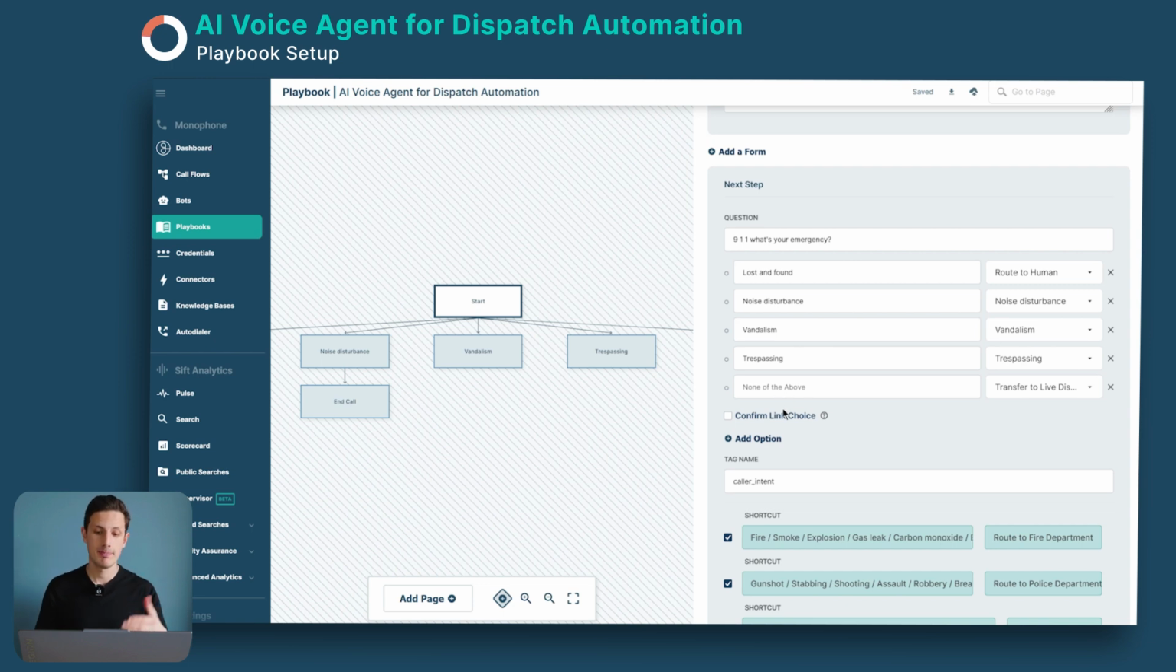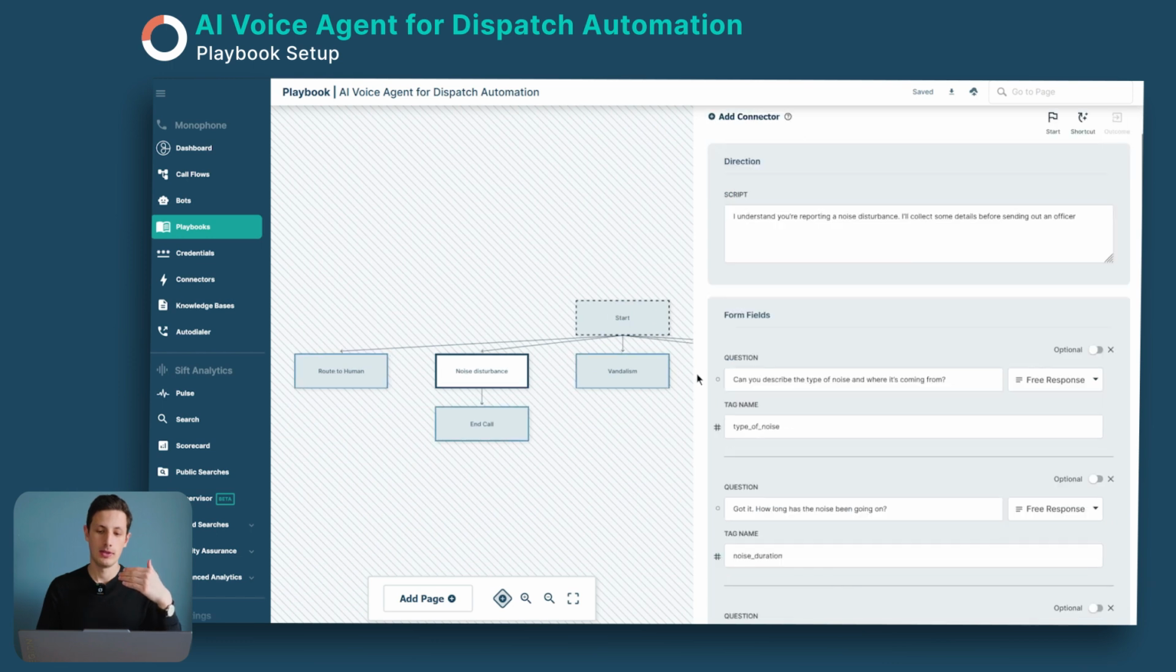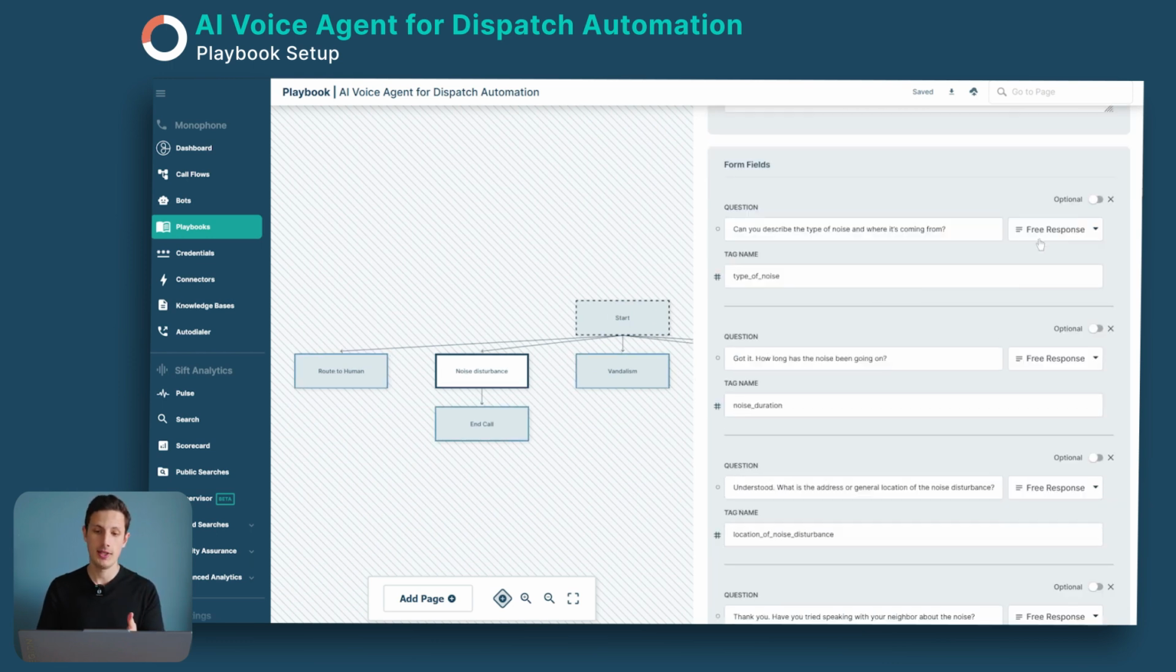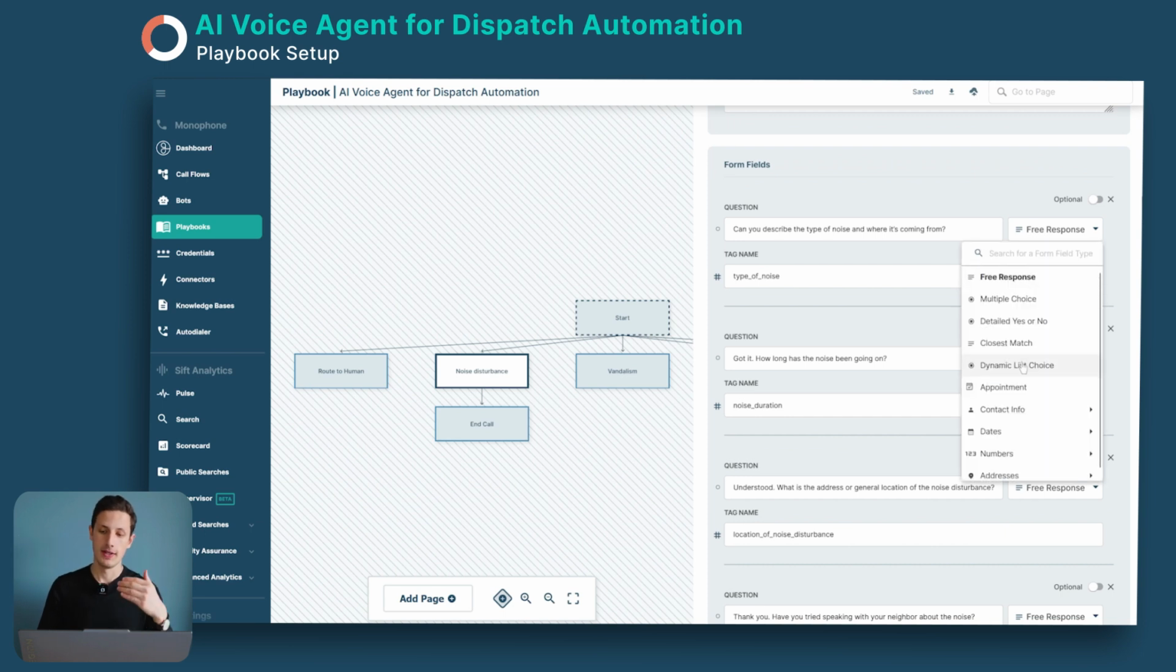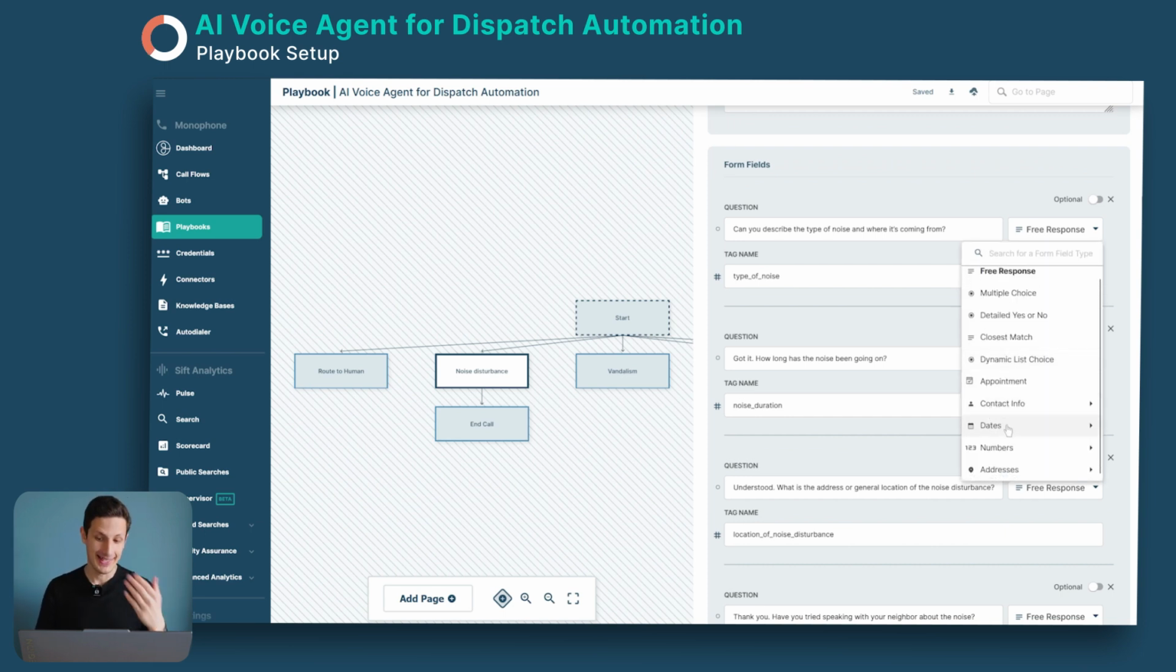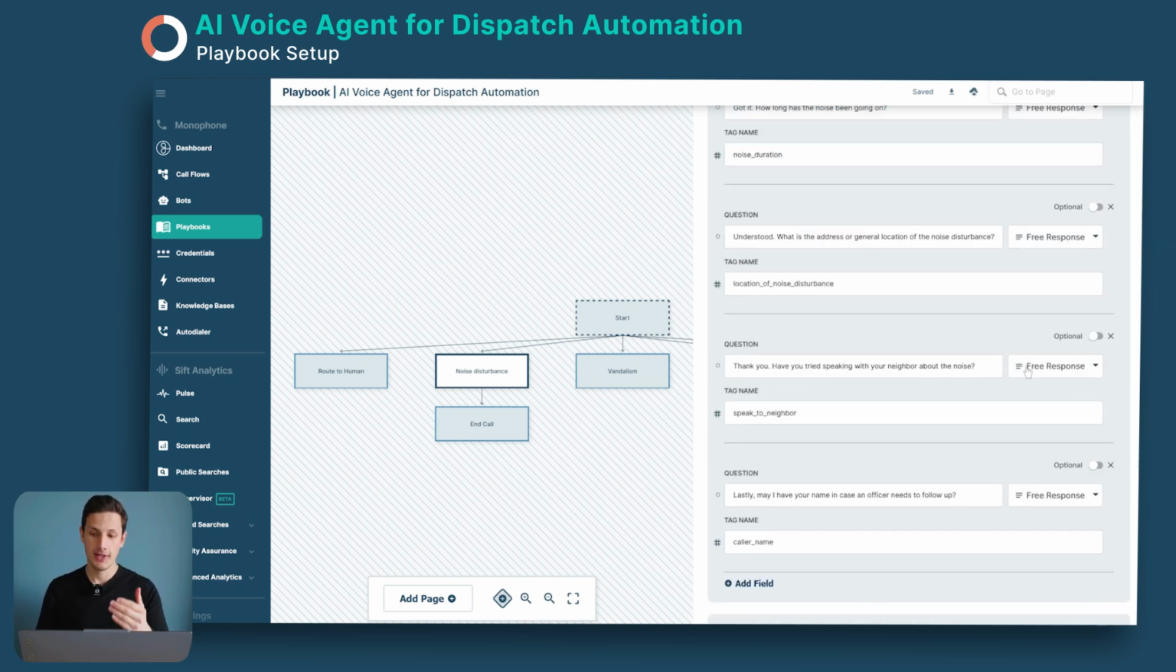And here you can create as many options or paths as you would like, which you can then go into. You can ask questions here and save the answers into these tags. You can store the information and then choose what kind of response you would like to get. You can address: is it a place, is it a person, is it a date? You can be very specific here. You can also make the questions optional if you would like.